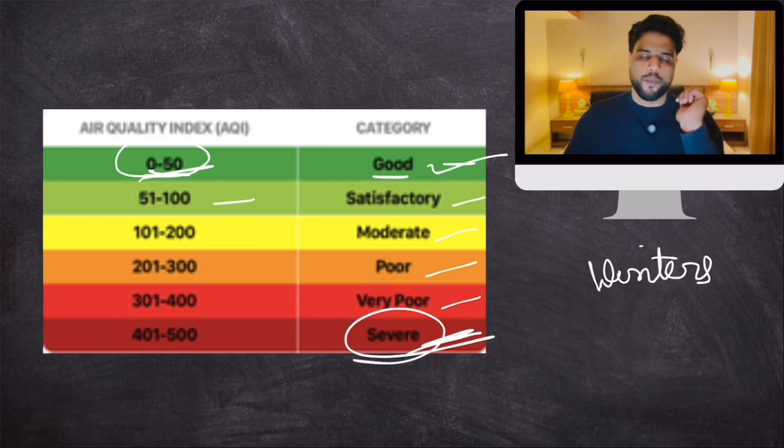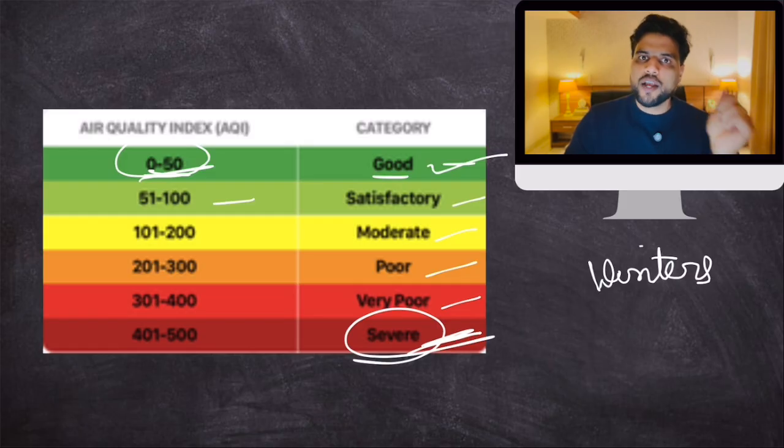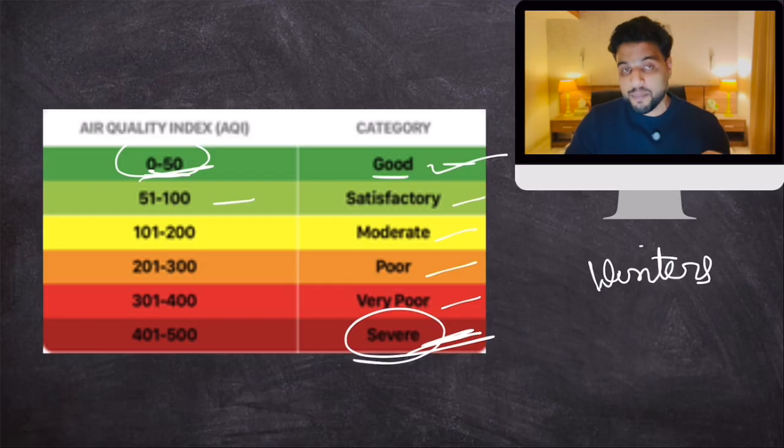Now let's talk about the geographical reasons why Delhi is so vulnerable. Obviously, industrial emissions are there in Mumbai also. Vehicular emissions are there in Mumbai also. Yet Mumbai is not as bad as Delhi when it comes to air quality. So surely Delhi has certain geographical realities which make it more vulnerable to air pollution.